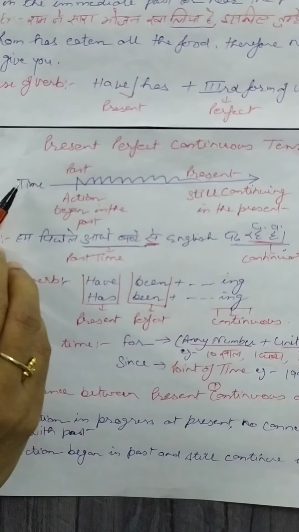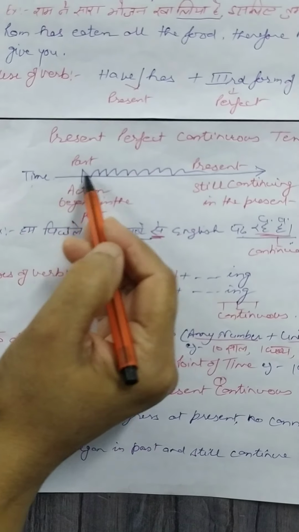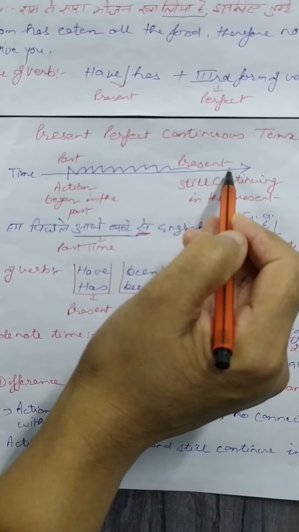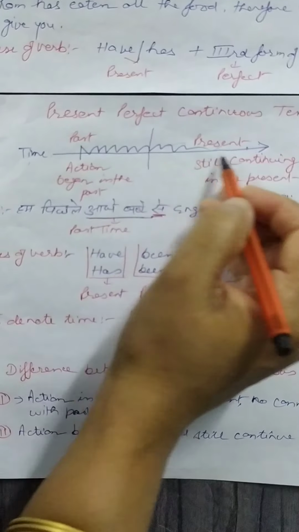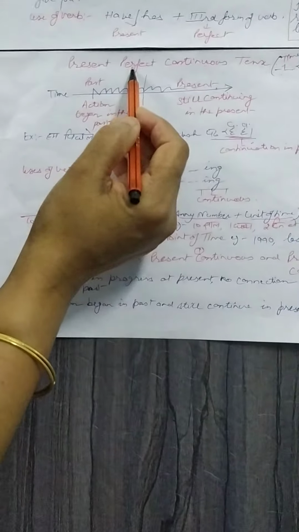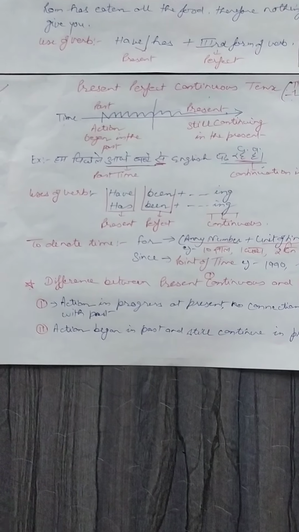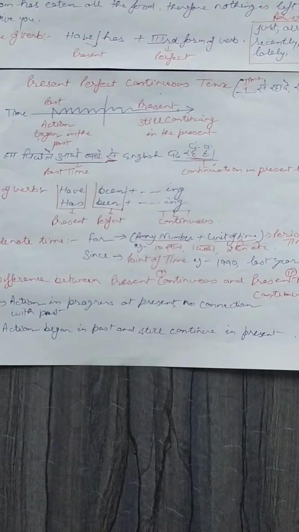You can understand it by this past time: some action started here and it is still continuing in present. So you can imagine that this part of action is over, but still it is in continuation. So that's why it is called present perfect continuous tense. Okay, action began in the past, still continuing in the present.